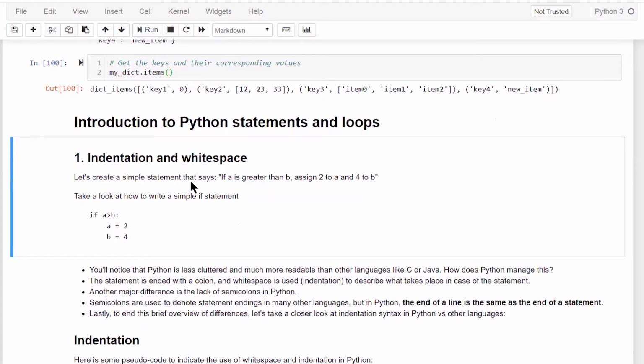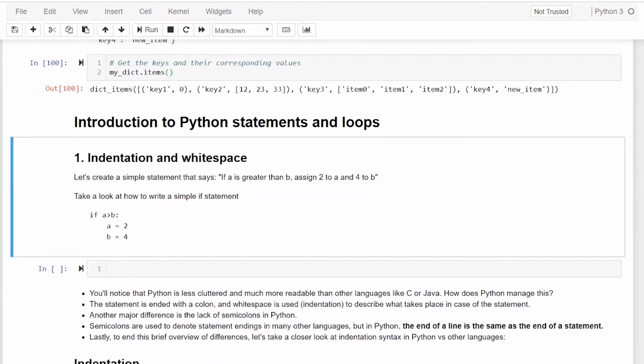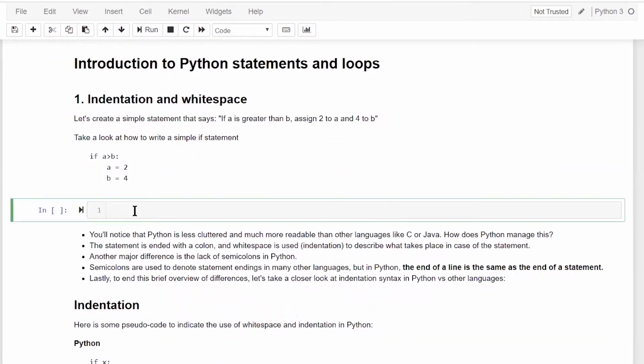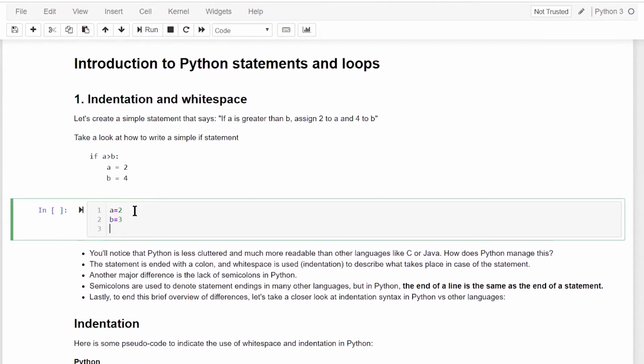Firstly, we'll talk about what the rule for indentation is and what role white space plays. So we'll talk about the if statement just next to it, so you should not be worried. For example, if I write a is equal to 2, b is equal to 3.